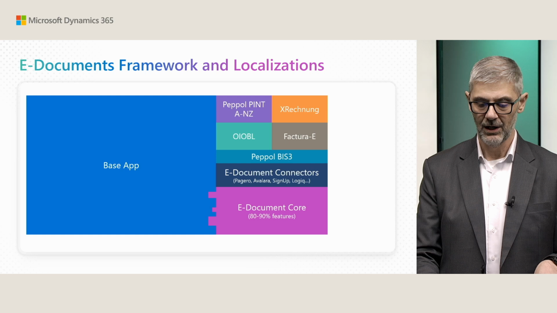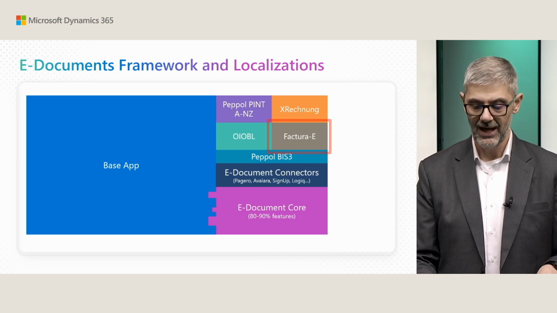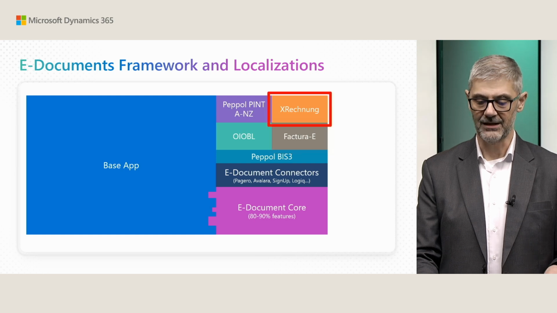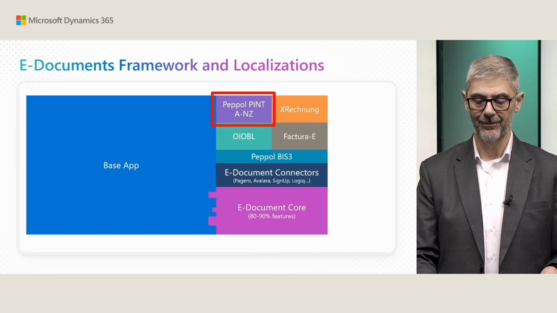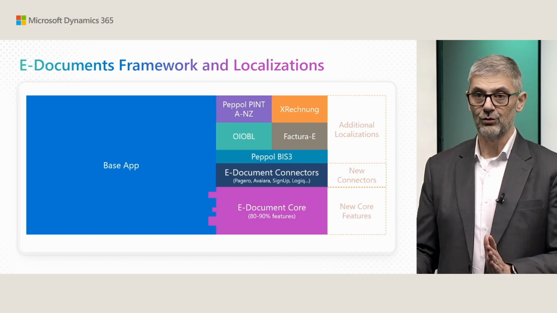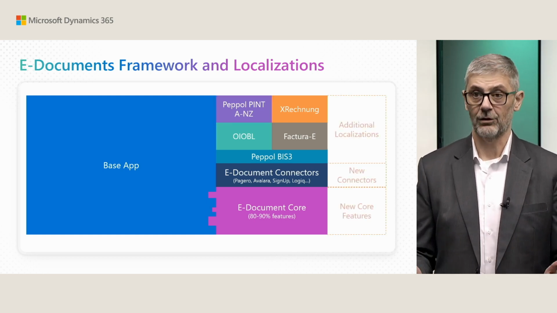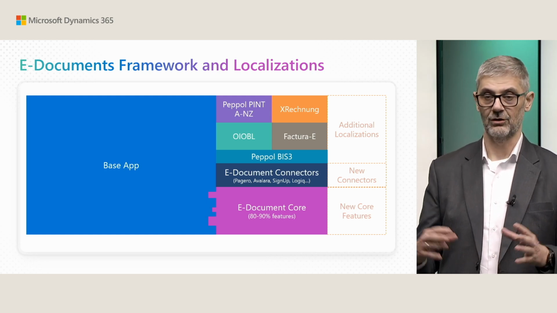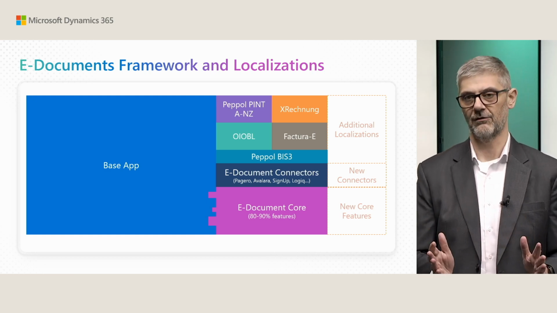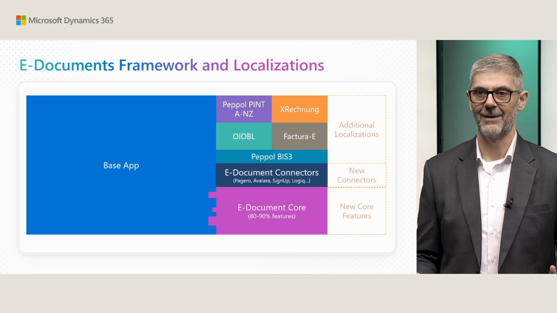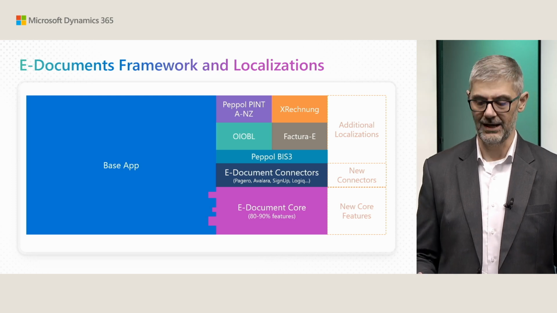I will focus on 3 new ones we delivered this wave, and this is first Factura E in Spain, X-Rechnung in Germany, and PEPPOL PINT ANZ in Australia and New Zealand. What you can do more, if we do not have Microsoft localization in some of your countries, you can build your own localization on top of this functionality the same way as Microsoft is doing, because we do not do anything different from what we expect from other partners to deliver from their side.